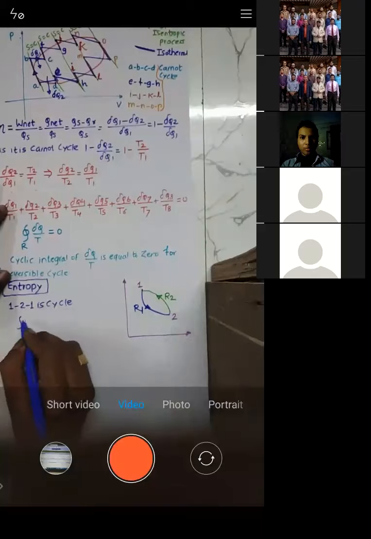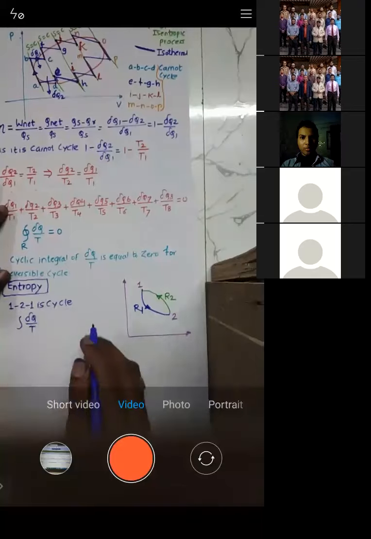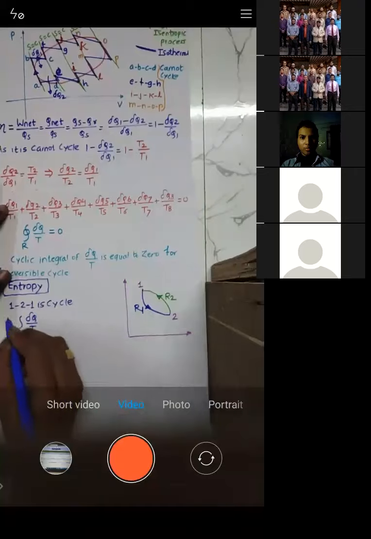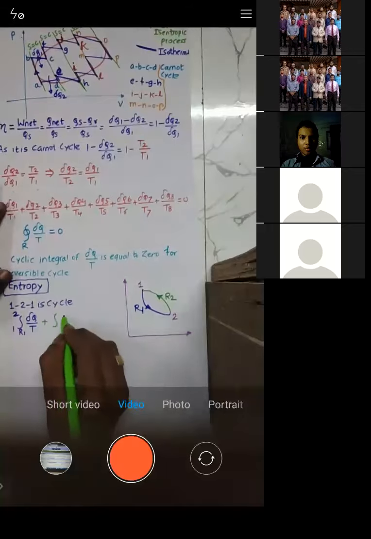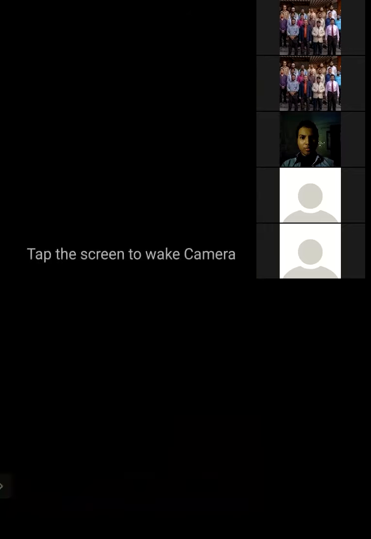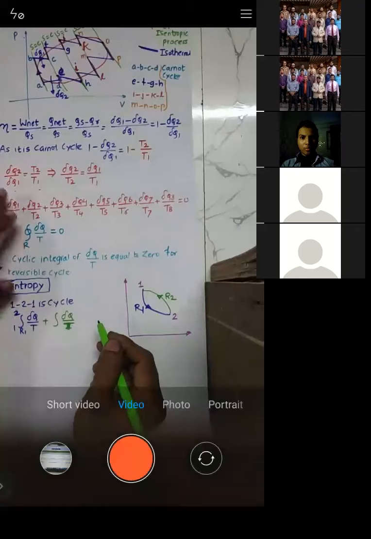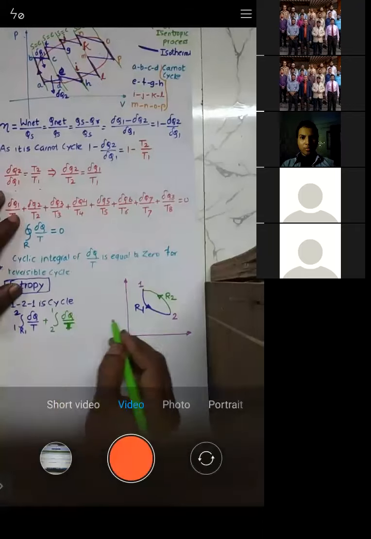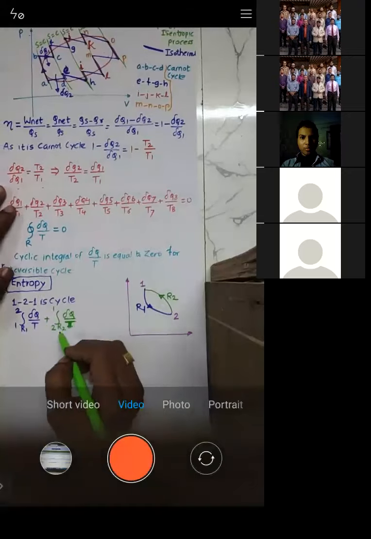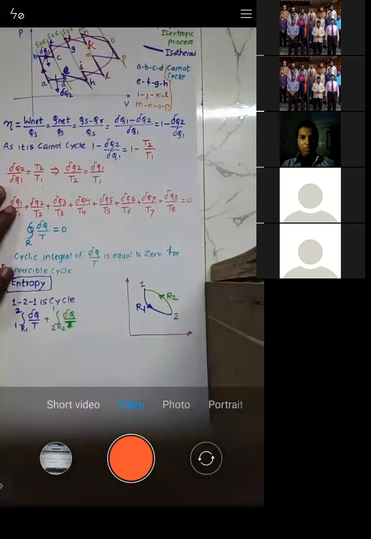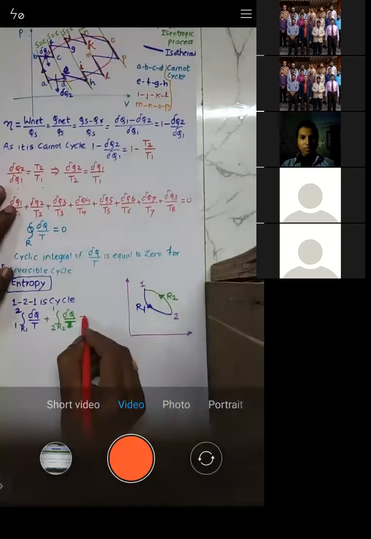The cyclic integral of del q by t, when I move from 1 to 2 through path R1, plus the cyclic integral of del q by t when I move from 2 to 1 through path R2, is equal to 0.